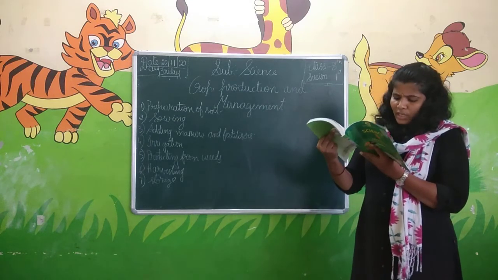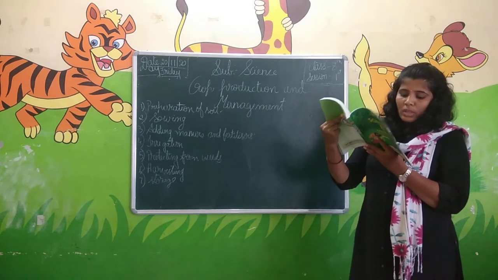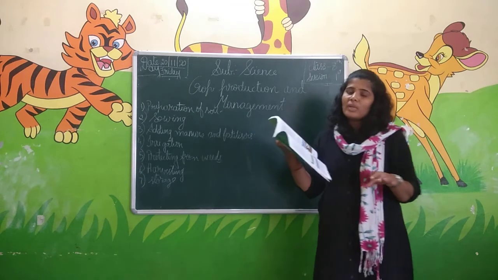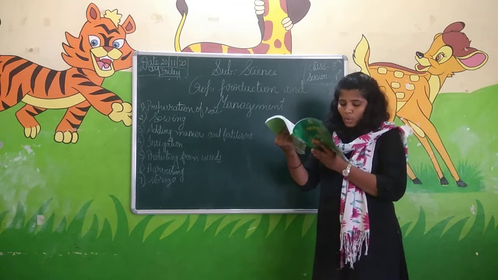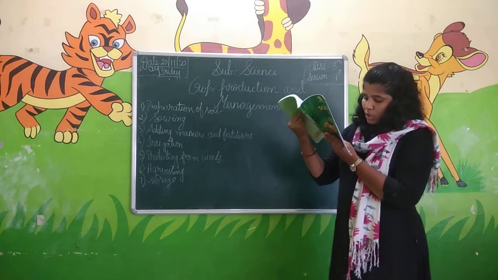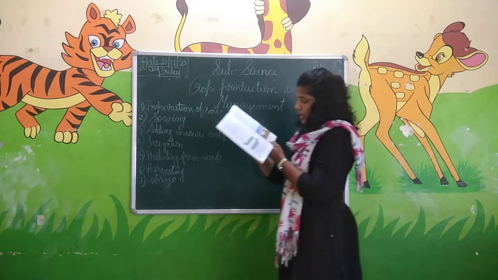Since only a few centimeters of the top layer of the soil support plant growth, only those few centimeters of soil present on the earth will support the plant to grow. Turning and loosening of soil brings the nutrient-rich soil to the top, so that plants can use these nutrients.